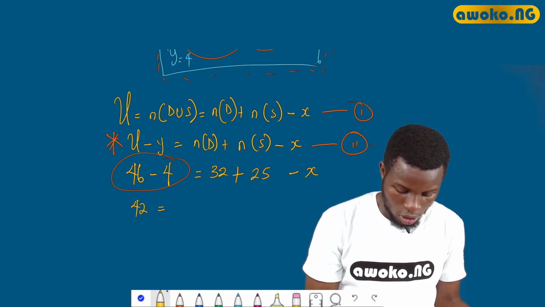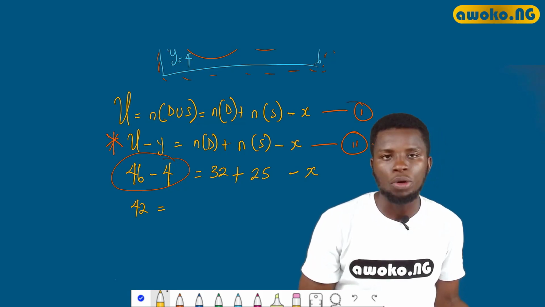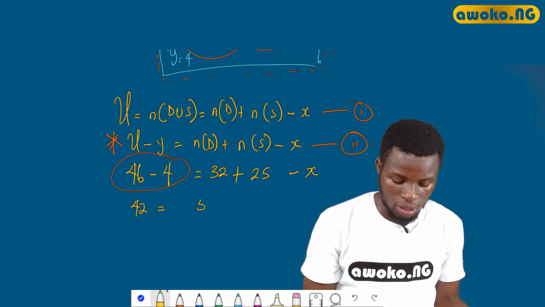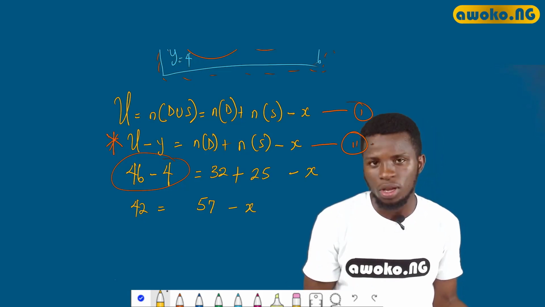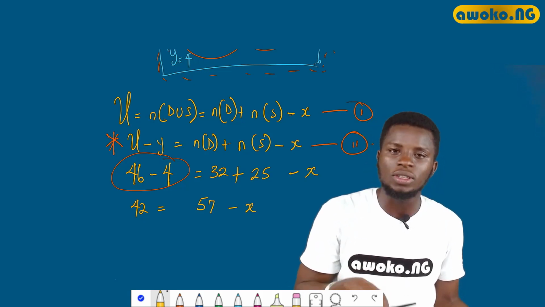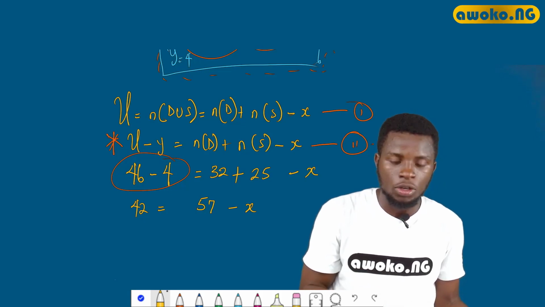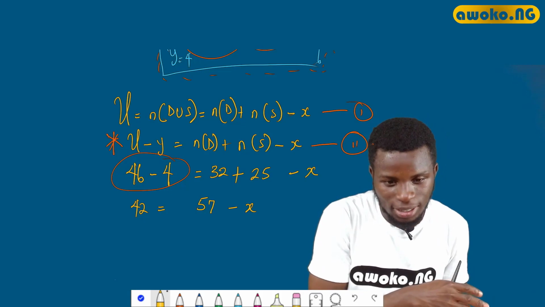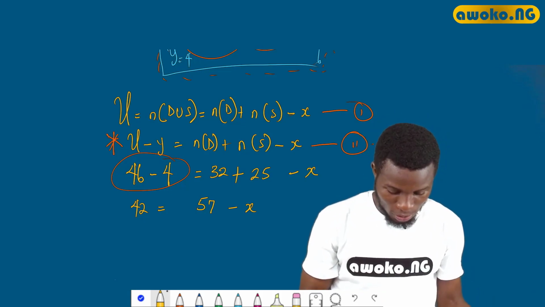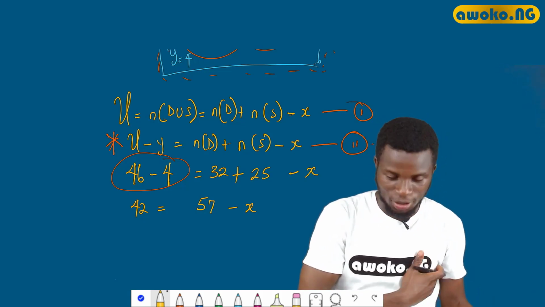So 42 equals 32 plus 25 will give us 57, then minus x. Of course, our aim is to make sure that x stands alone. So anything that is disturbing x should be moved to the other side. Let us continue with our calculation.